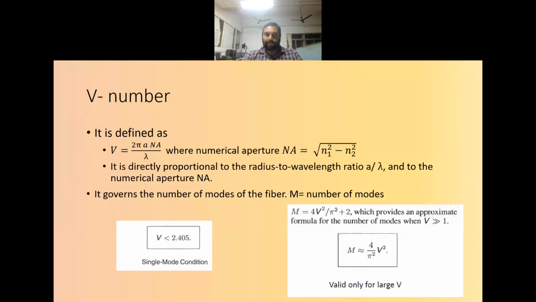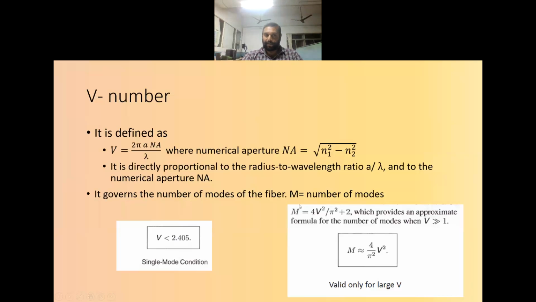Now we will talk about the V number, which we have already discussed in the ray optics case. It is a number which helps us identify whether the fiber will act as single mode or multi-mode for a corresponding wavelength.